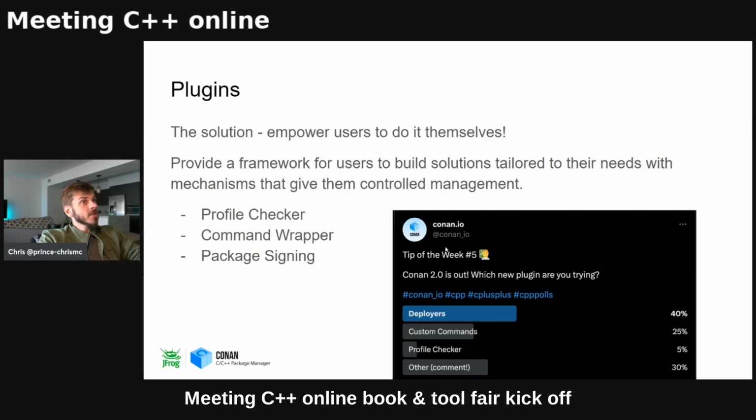I mentioned the plugins. In Diego's CppCon talk, he used the expression death by 1,000 bytes, and that is absolutely true. So one of the changes in Conan 2.0 is you have the power to help yourself. There's a profile checker, command wrapper, and package signing, to name a few, and this will really make it easier for people to try things out.